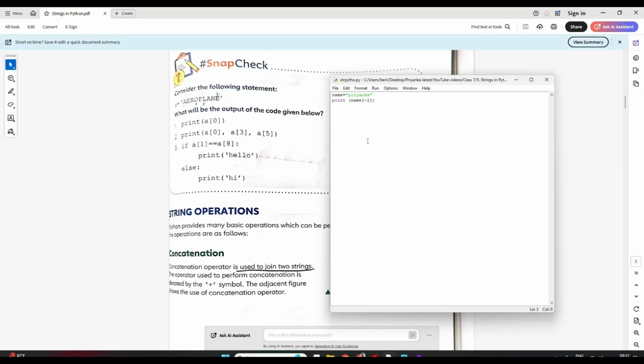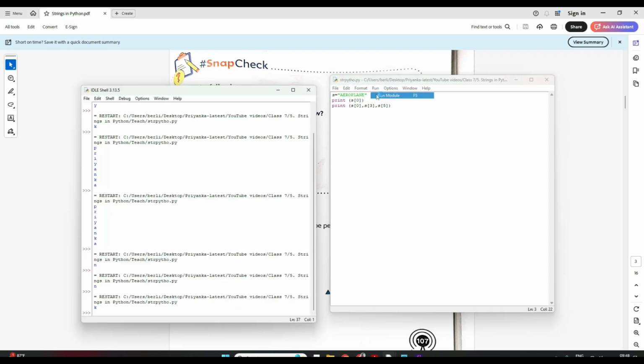Let's try to write this and see. Okay, very simple. So we take S is equal to aeroplane. First they are printing S[0]. We'll do all together and see. Then second it is printing S[0], comma S[3], comma S[5]. Clear? Now let's try to run this, then we'll do the other ones.